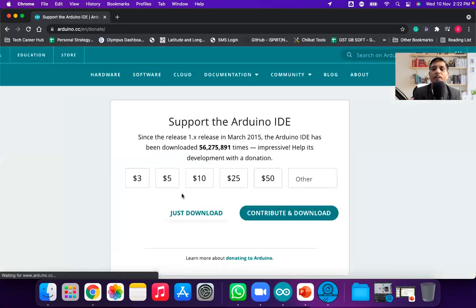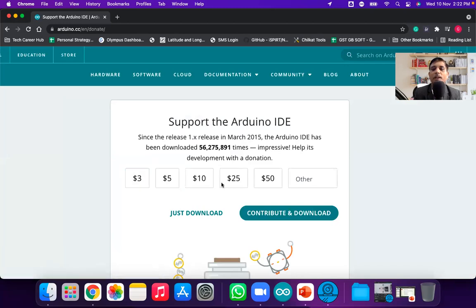But before the zip file downloads, it will say just contribute and download. It is open source and they are asking for some donation. If you want to donate to the Arduino IDE, you can click on $10, $25.